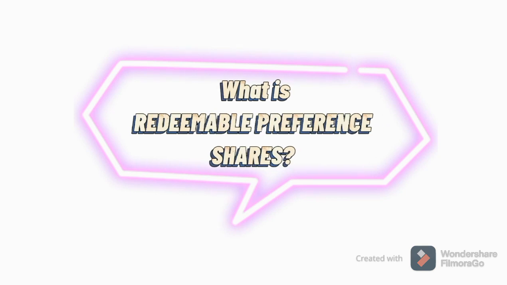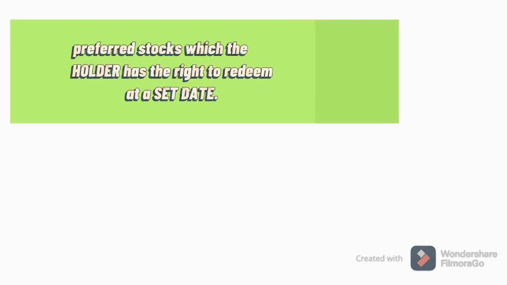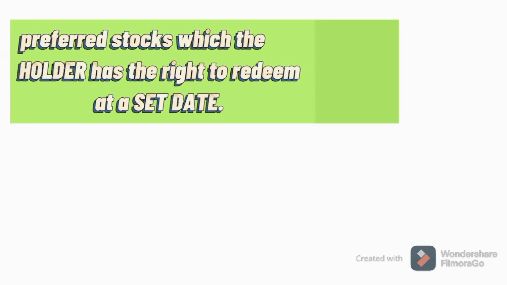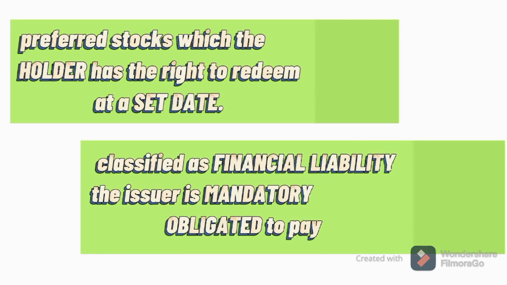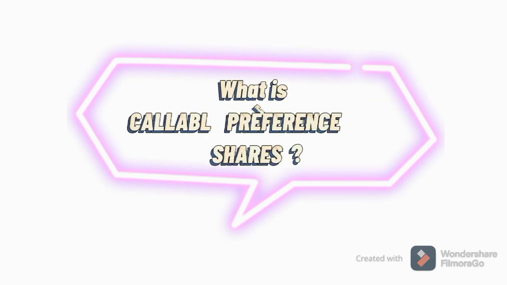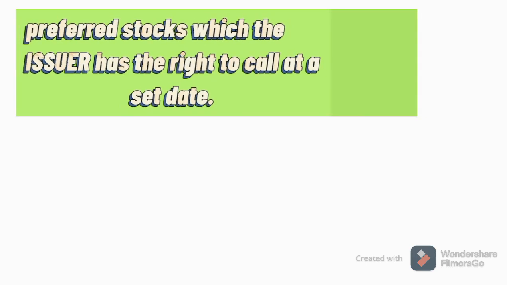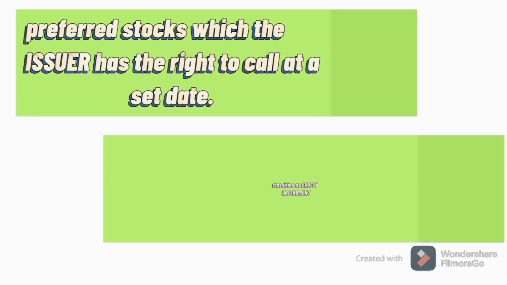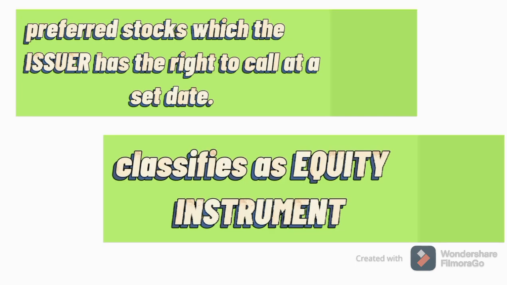What are redeemable preference shares? Redeemable preference shares are preferred stocks which the holder has the right to redeem at a set date, and they are classified as a financial liability. The issuer is mandatorily obligated to pay. What are callable preference shares? Callable preference shares are preferred stocks which the issuer has the right to call at a set date, and they are classified as an equity instrument.